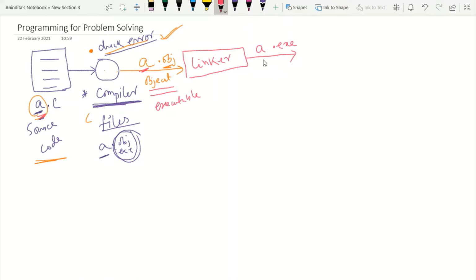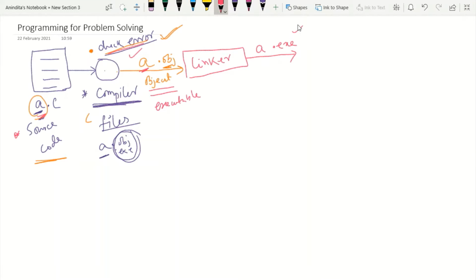Up to this point, you may think it is a very easy process. First we have the source code, then a compiler. The compiler checks for errors and creates an object file. If no error is found, then the linker creates an exe file.